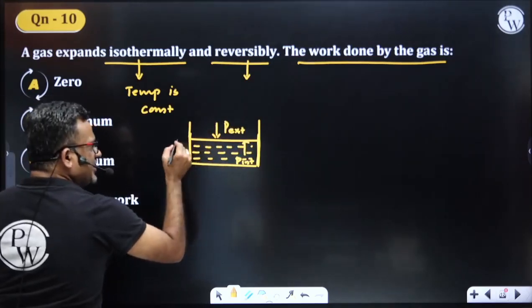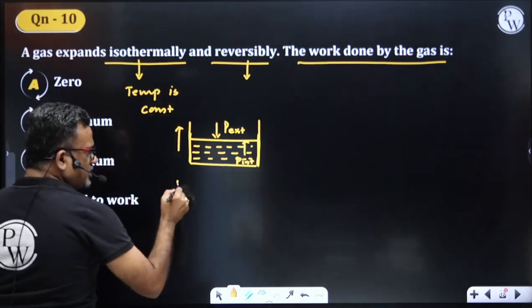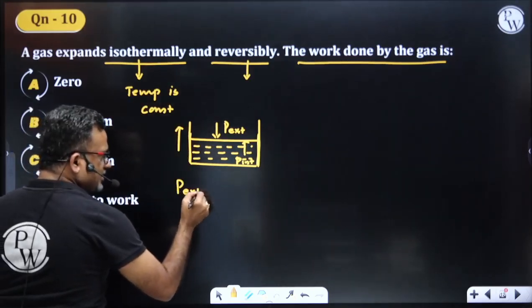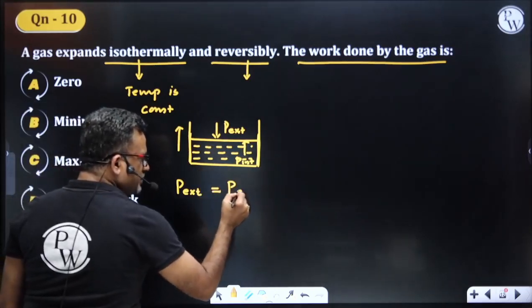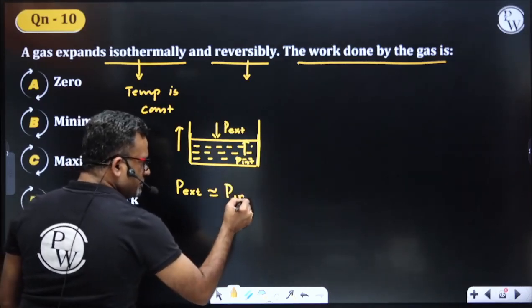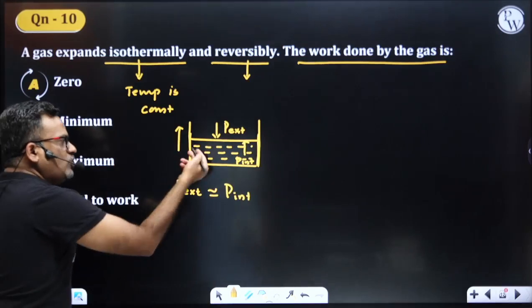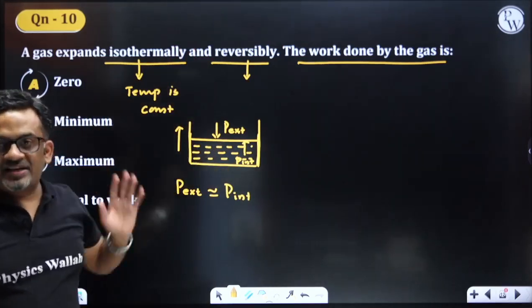It is definitely undergoing expansion, but reversibly. That means when P external is almost equal to P internal, then whatever expansion happens is called reversible expansion.